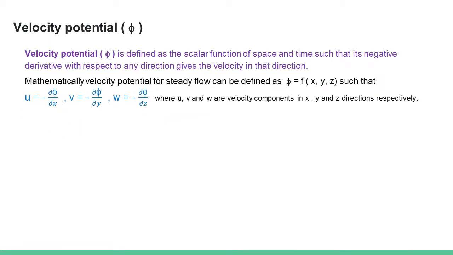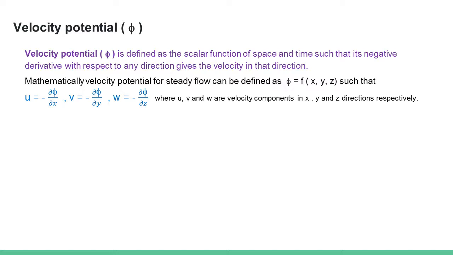Mathematically, for steady flow, this velocity potential is a function of x, y, z. If it is unsteady flow, it is a function of x, y, z and t. But considering steady flow, u, which is the velocity component in x direction, is the negative derivative of phi, that is velocity potential, in x direction. That is the definition of velocity potential. Similarly, the negative derivative of phi in y direction gives velocity component v.